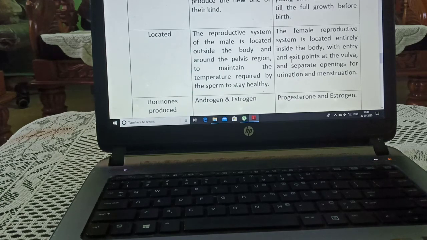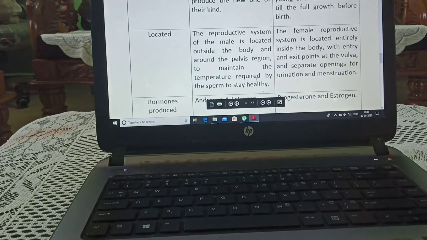Now we will talk about the location. The male reproductive system is located outside the body, around the pelvis region, to maintain the temperature required by the sperm to stay healthy.